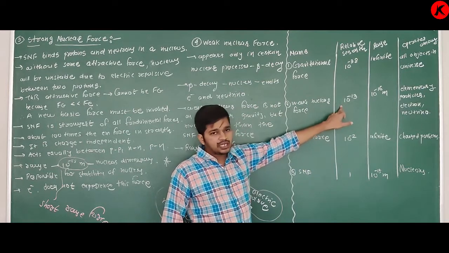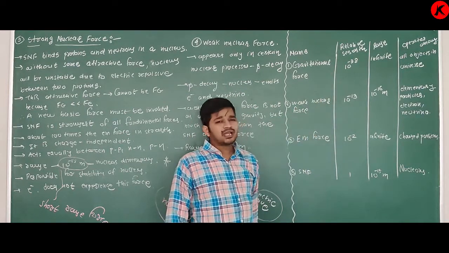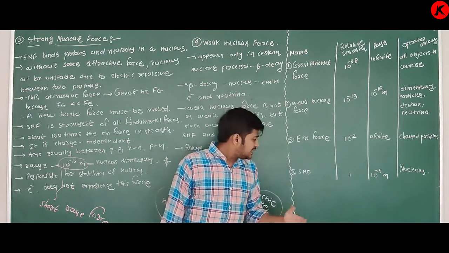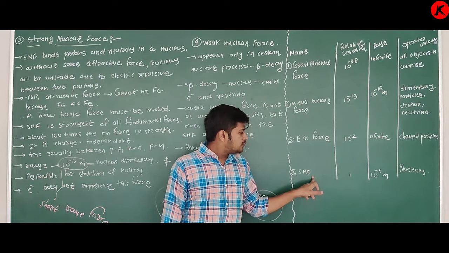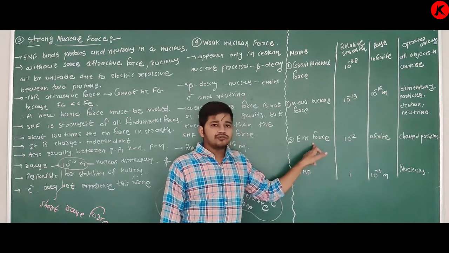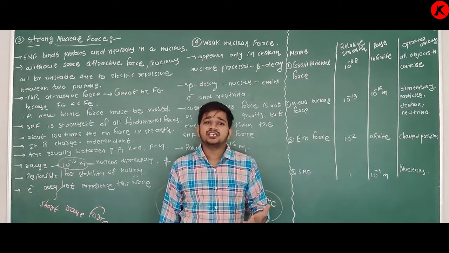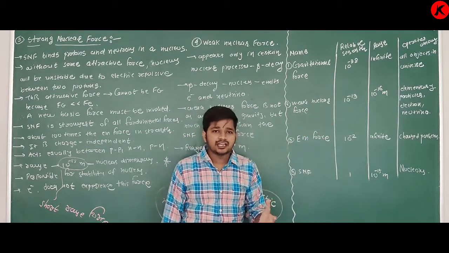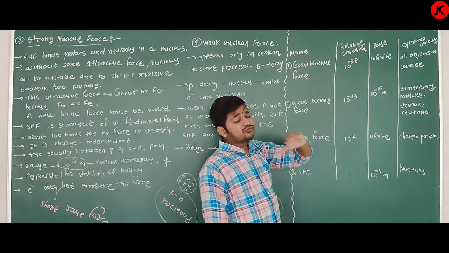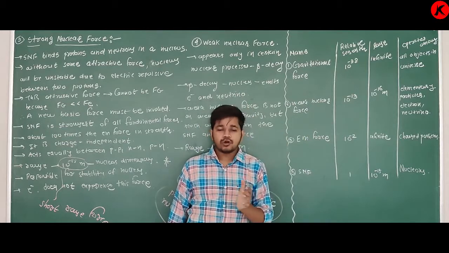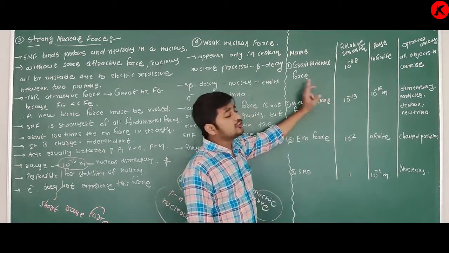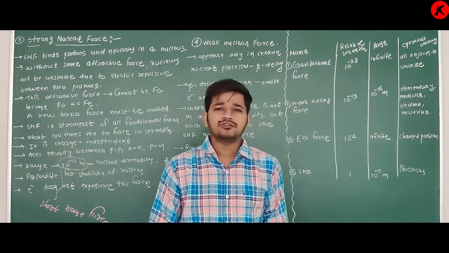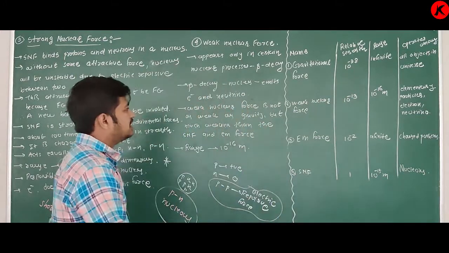Then weak nuclear force is 10 raised to minus 13. Now, with respect to strong nuclear force, I can say strong nuclear force is stronger than electromagnetic force by 10 raised to 2, meaning 100 times, than weak nuclear force by 10 raised to 13 times, and than gravitational force by 10 raised to 38 times. Or in other words, gravitational force is weaker by 10 raised to minus 38 times than strong nuclear force. Yes, you can easily understand.